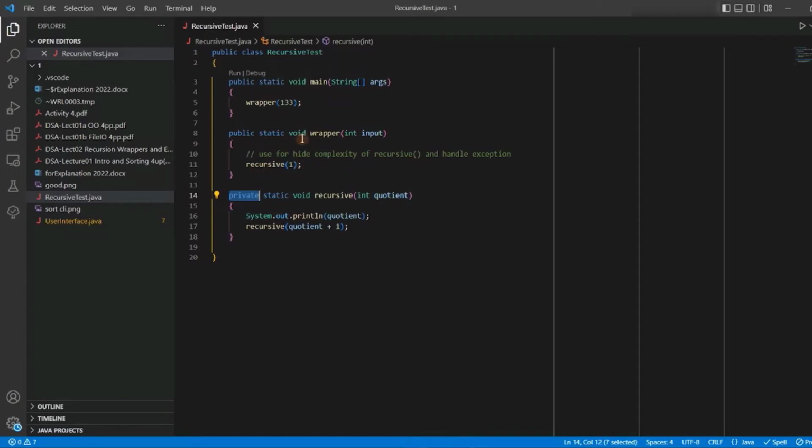Second is to hide the complexity. Say my recursive is very complex. Only I am the one who knows how to maintain it. Other people don't know. That is the reason why I want to use my wrapper.